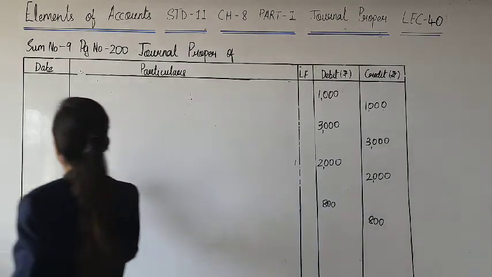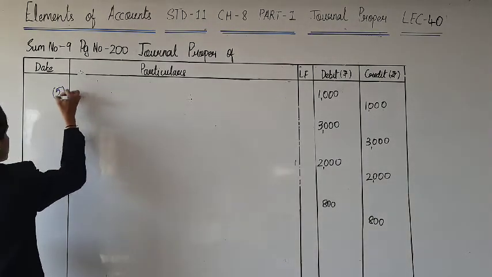So journal entry number 5. Closing entry actually.